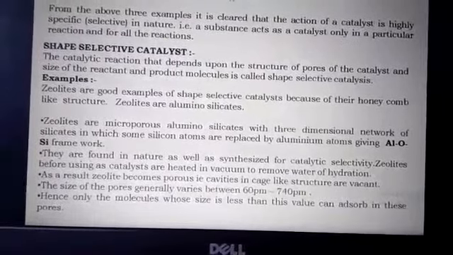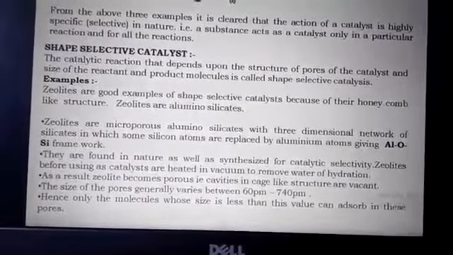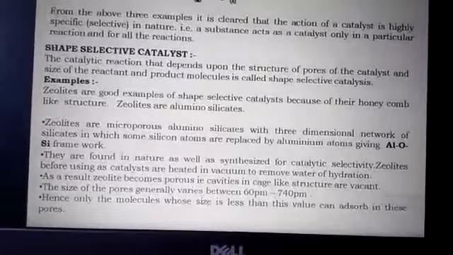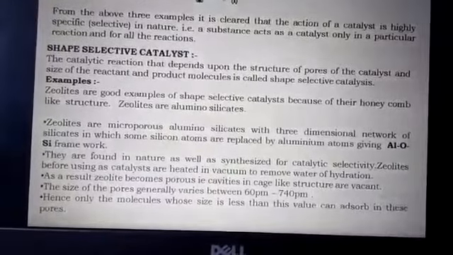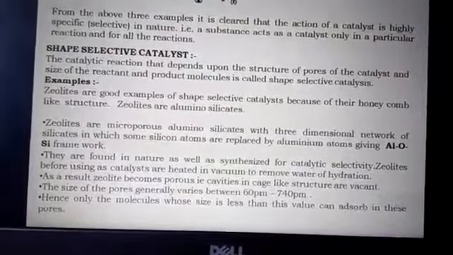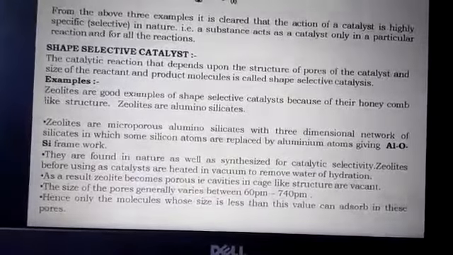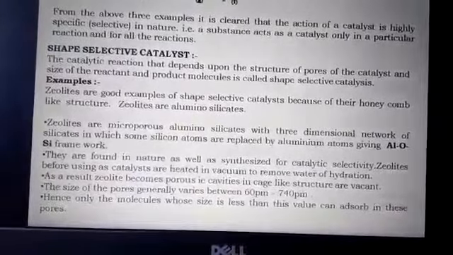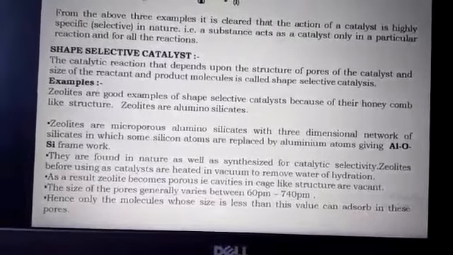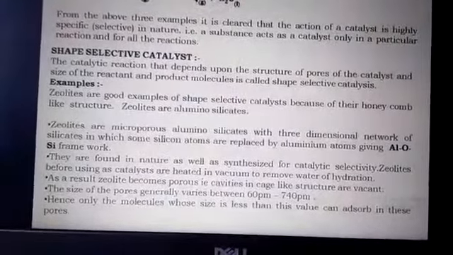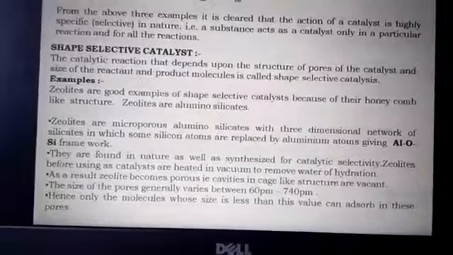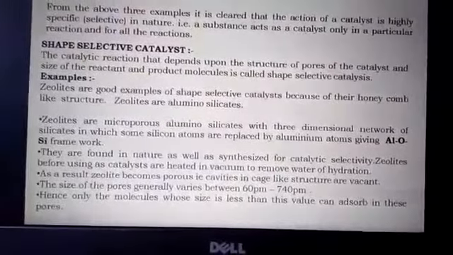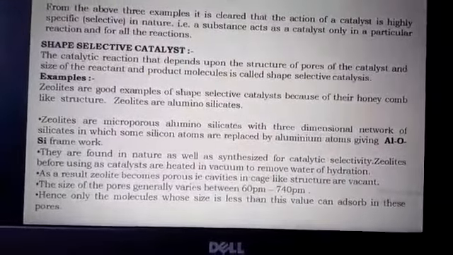Zeolites are microporous aluminosilicates with a three-dimensional network of silicates in which some silicon atoms are replaced by aluminum atoms, giving an Al-O-Si structure. These are found in nature as well as synthesized for catalytic selectivity.